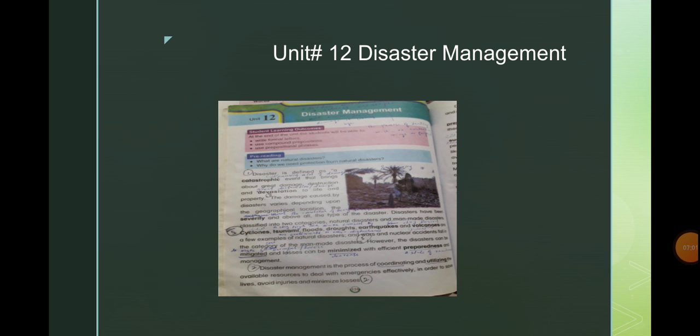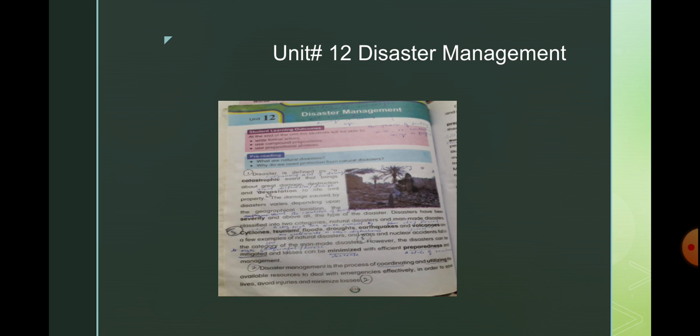Okay, next paragraph. So in this paragraph you came to know what a disaster is and what kind of disaster it could be, like natural and man-made, and how it can be minimized with efficient management and preparedness. Is it clear? So the next paragraph is about disaster management. Here you will talk about what kind of management it could be, and what the systematic processes are in order to control all kinds of natural catastrophe.